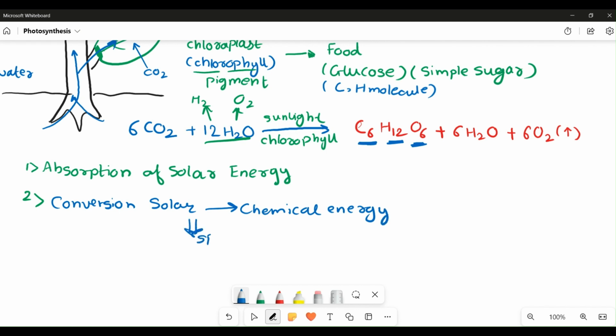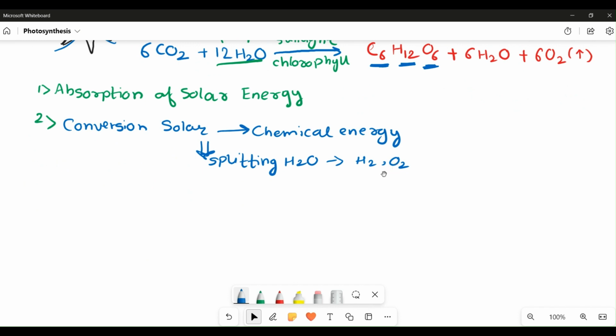The splitting of the water molecule is quite an interesting process, because when you split a water molecule, it will at the same time release tremendous amounts of energy, which will fuel this whole reaction and lead to the formation of glucose. This is by the splitting of the water molecule into hydrogen and oxygen. After that, this energy is utilized in fruitful work, the conversion of CO2 into the glucose molecule.